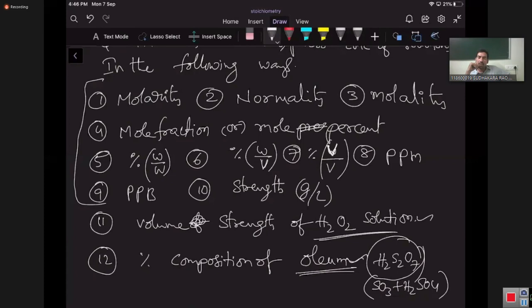Oleum is nothing but H2S2O7. If you write H2S2O7 as oleum, you will not lose marks. Oleum can be written as H2S2O7. It is nothing but a solution of SO3 in H2SO4, SO3 dissolved in H2SO4.